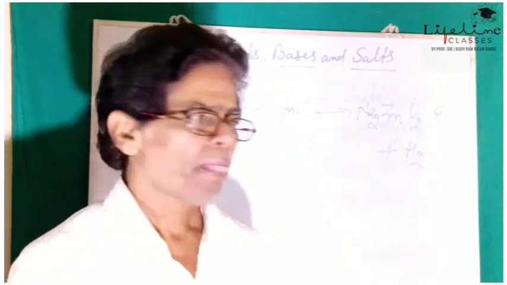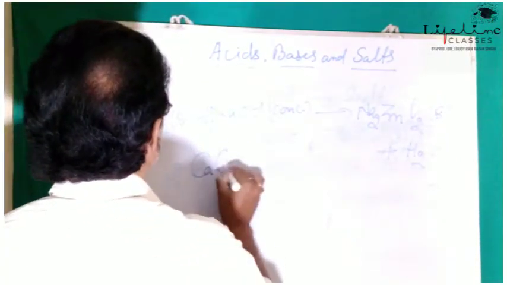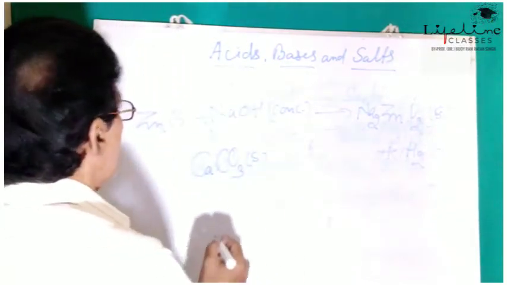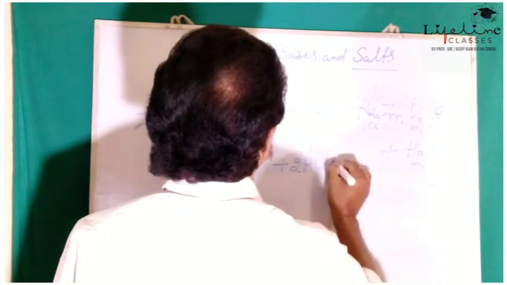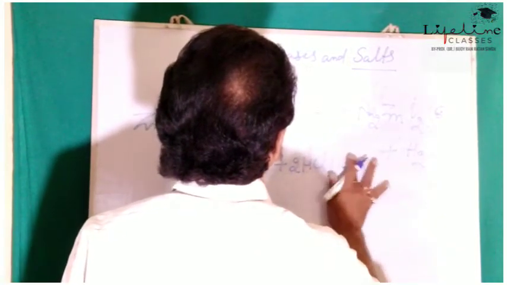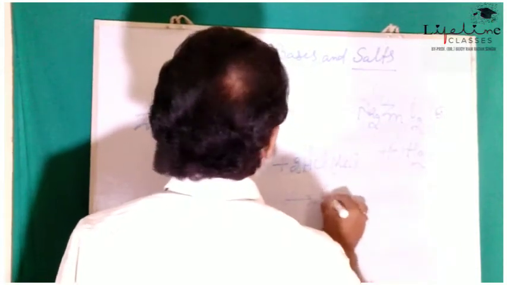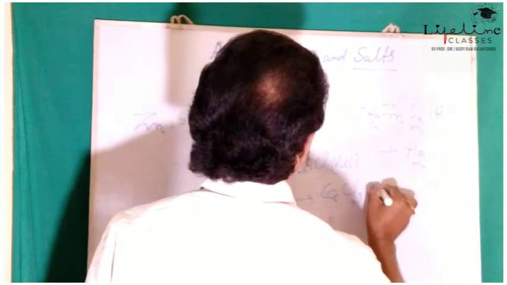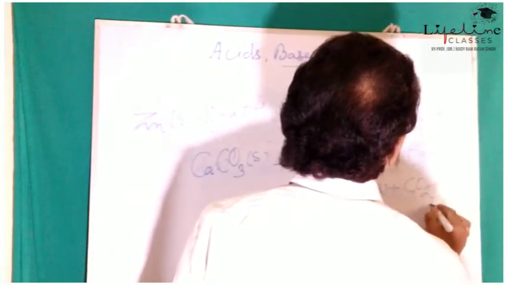For example, when calcium carbonate, CaCO3, solid, is treated with dilute hydrochloric acid, aqueous, we get CaCl2 aqueous plus CO2 plus H2O.